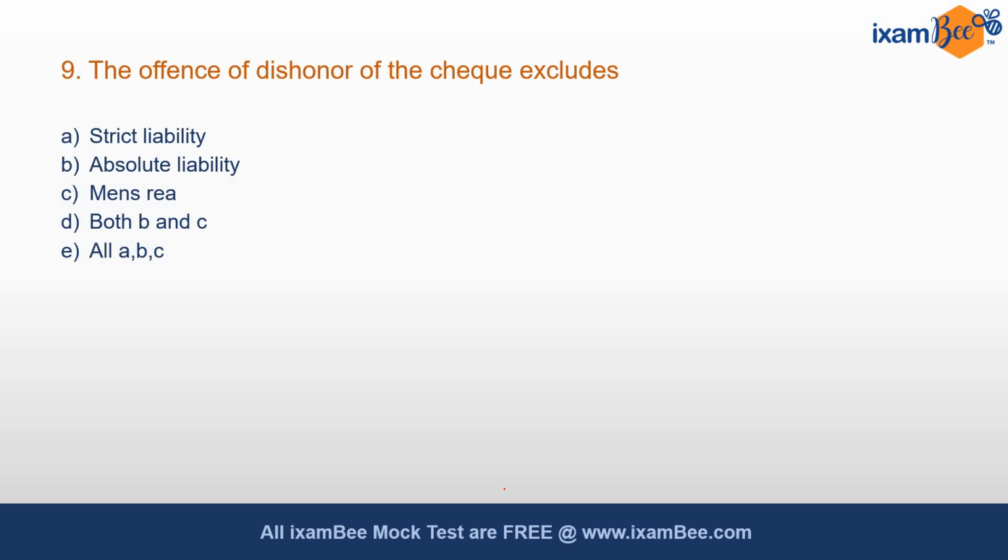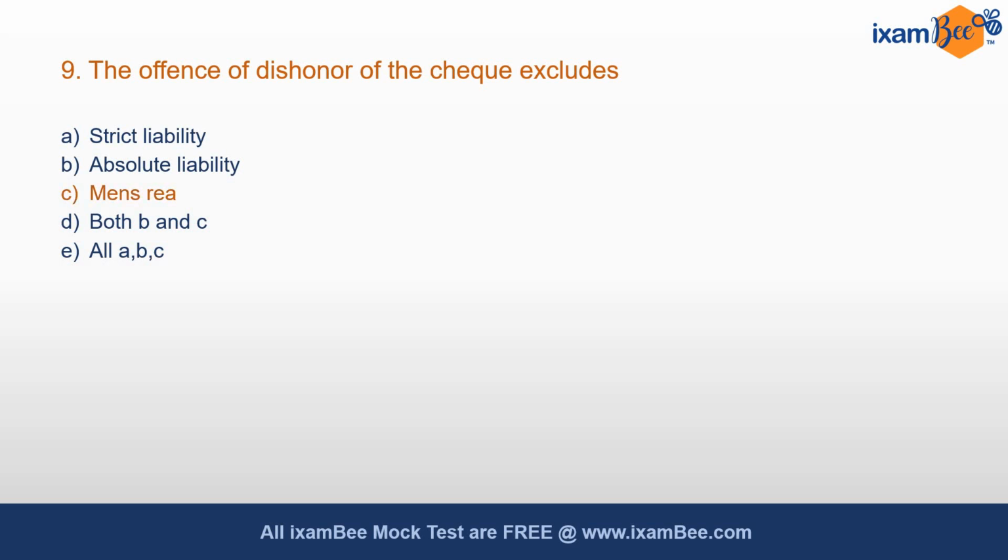Question number 9 is, the offense of dishonor of the check excludes. So which of the following is excluded from the offense of dishonor of check? Strict liability, absolute liability, mens rea. So we all know in a crime there should be an involvement of actus reus and mens rea. That means guilty action and guilty mind, guilty intention. These are the two elements which are required in order to convict a person in a crime. But the offense of dishonor of the check excludes certain terms, and the correct answer is option C.